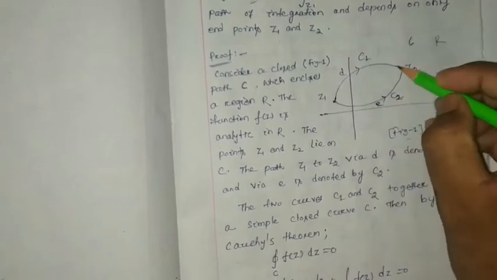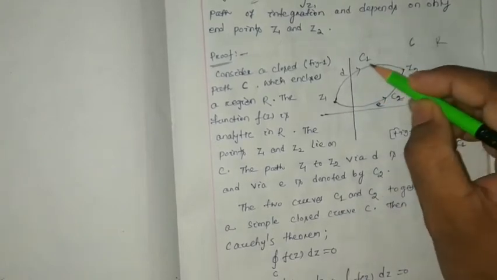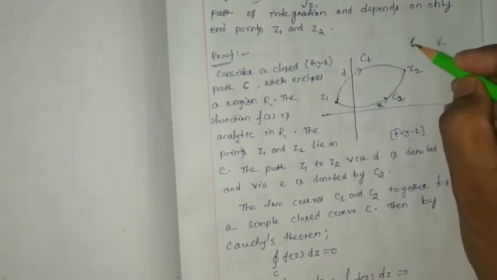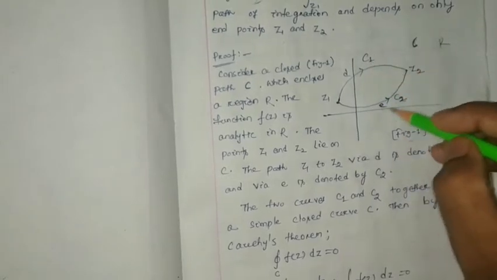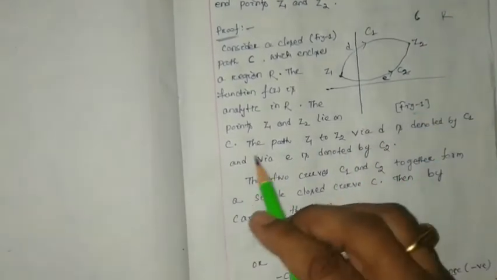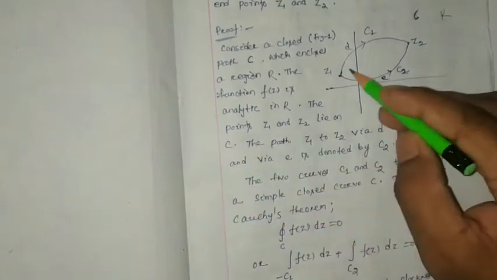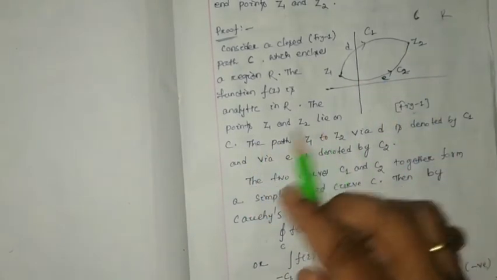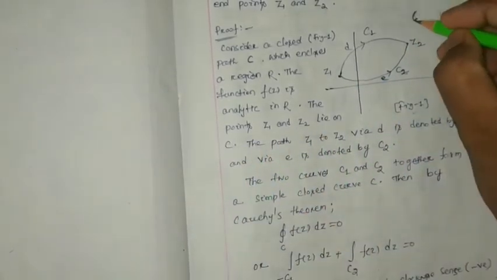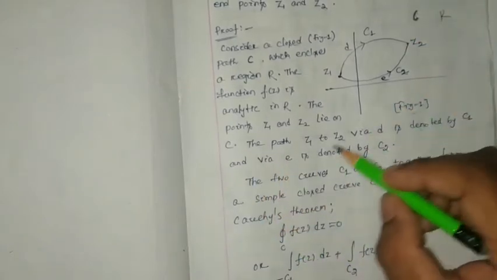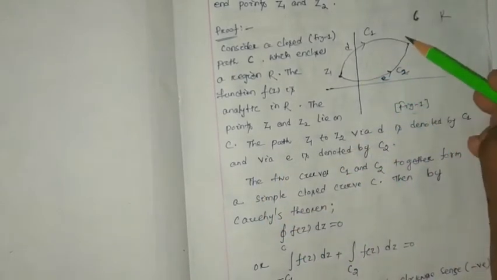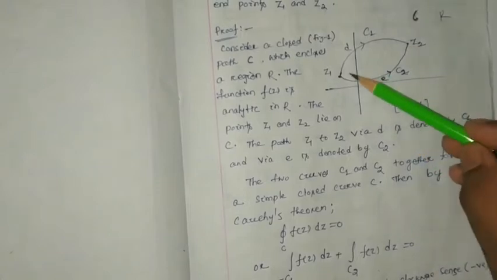Let this total curve be C, and it is further divided into C1 and C2, which we are going to discuss. The points z1 and z2 lie on C. The path z1 to z2 via D is denoted by C1.